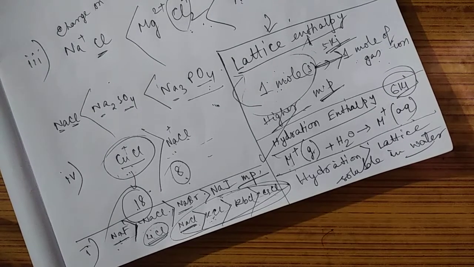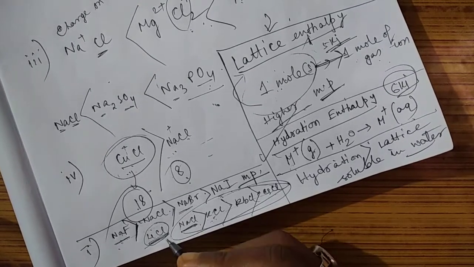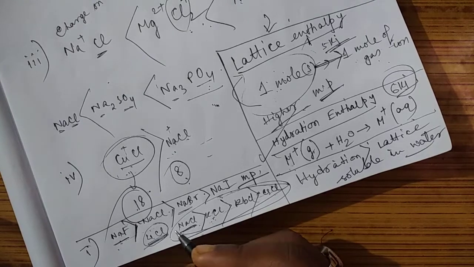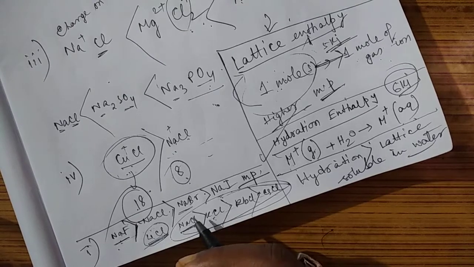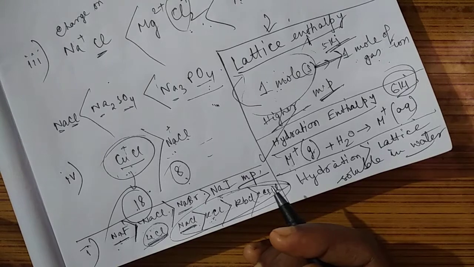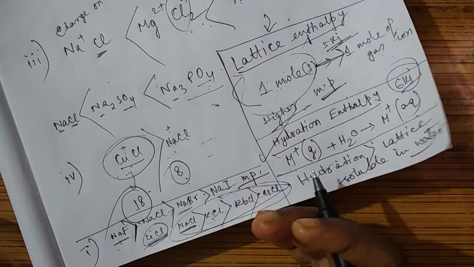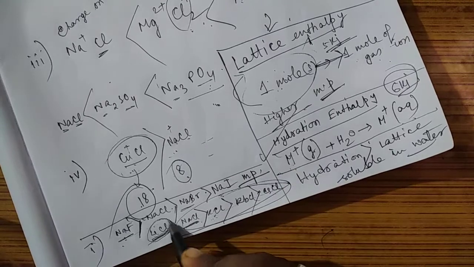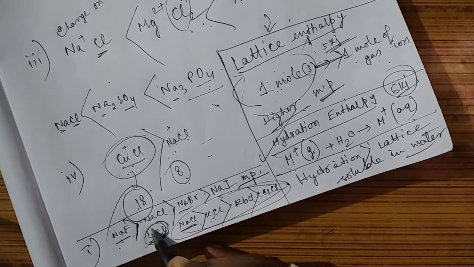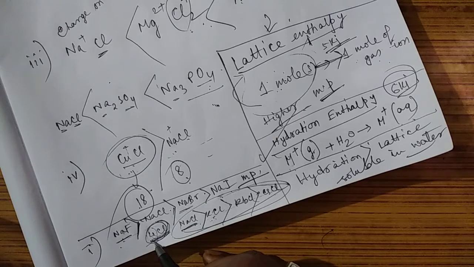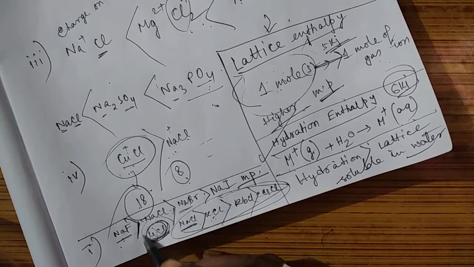But why does lithium chloride have the low melting point? What is the reason behind that? Lithium chloride is actually covalent in character. I said that the lithium atom is very small, its polarizing power is high, therefore this bond is covalent in nature.